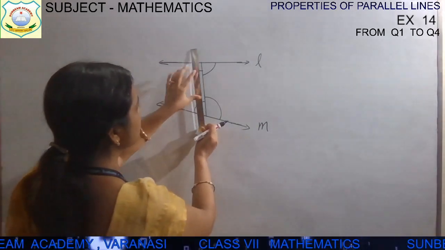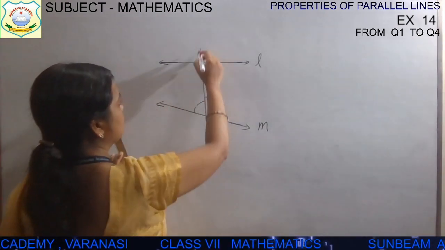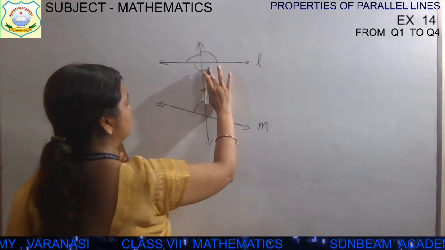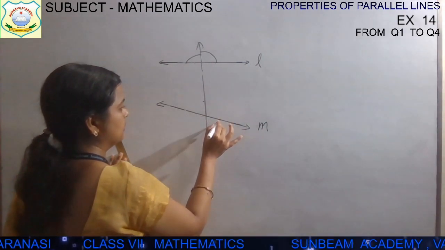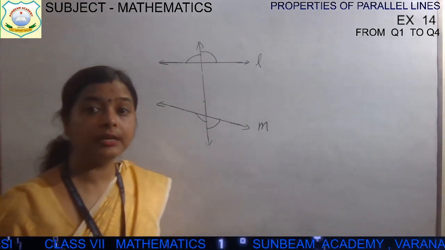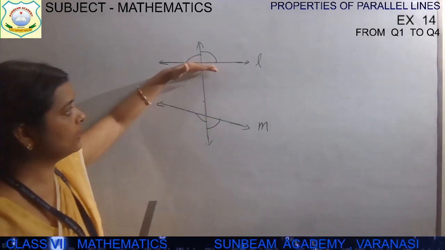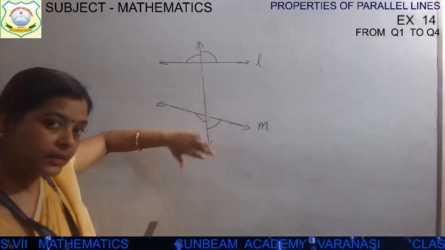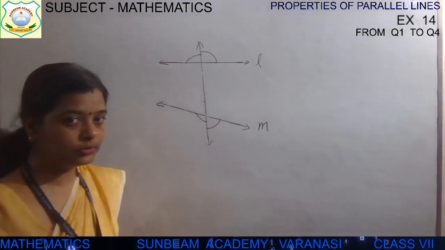Now exterior angles, children, lie outside those two lines. 1, 2, then 3 and then 4. These all 4 angles are exterior angles. Why are they exterior angles? They are not inside these two lines. These angles are formed outside these two lines, so they are exterior angles. Okay? Now let's move to the corresponding angle.